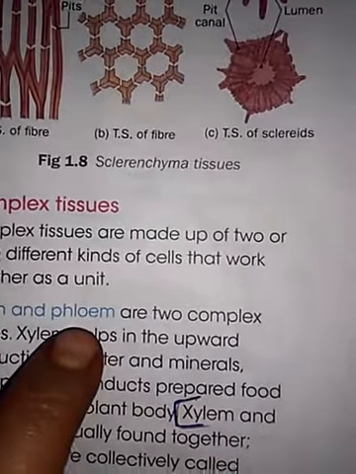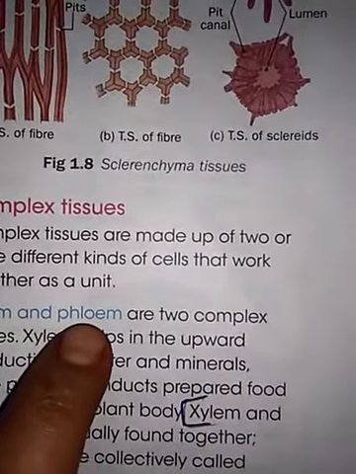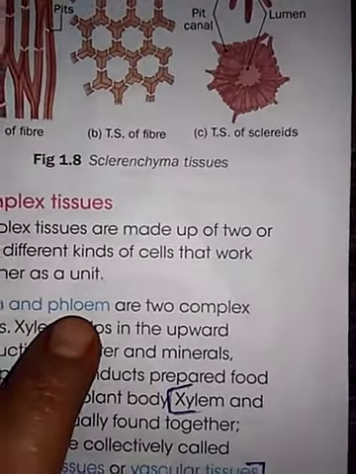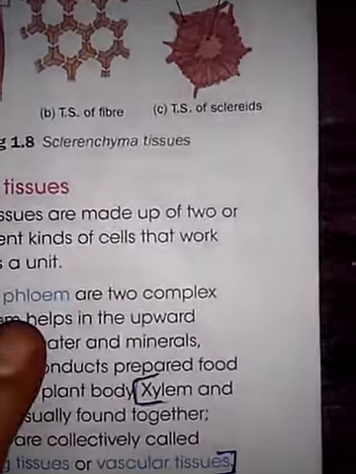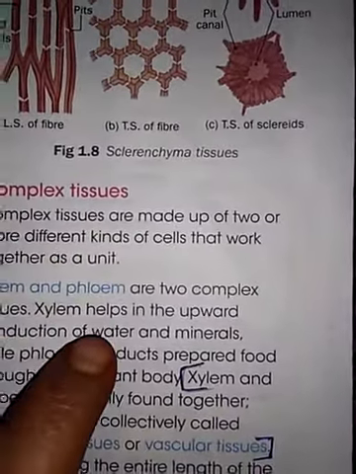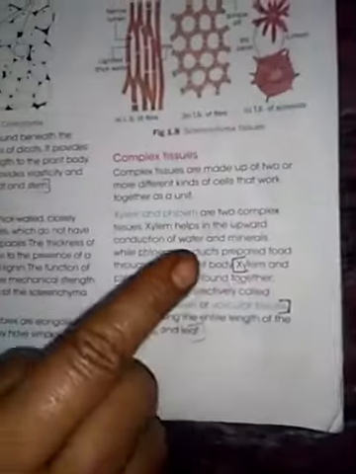Where is the food material prepared? Leaves prepare their own food. Phloem transports the food materials from the leaves in both upward and downward directions.